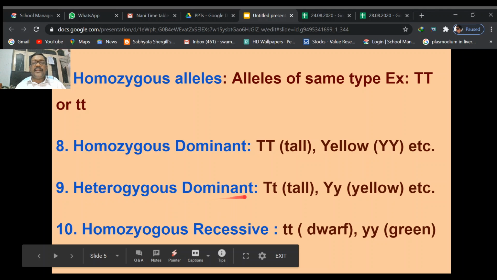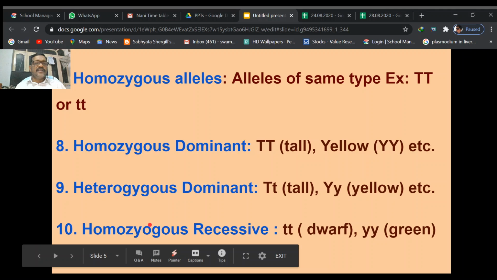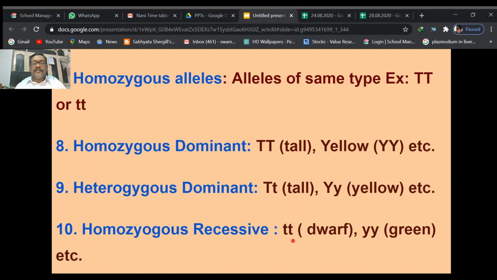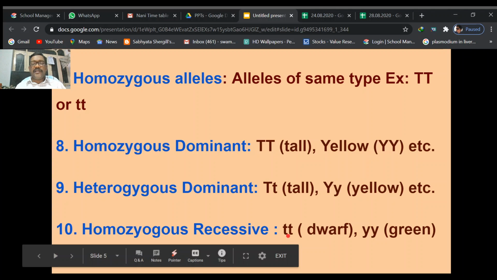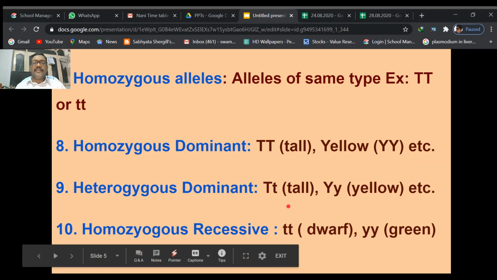Capital T and capital Y alleles are dominant in them. So during the heterozygous condition, if the dominant allele is there, the dominant character is expressed in that organism. The recessive alleles are not expressed. So homozygous recessive means those alleles which can express themselves only when they are in homozygous conditions. For example, small t, when do we get the dwarf plant? If the capital T is there, tall plant. If the capital T small t is there, in heterozygous condition also it is a tall plant. But when do we get the dwarf plant or short plant? Only with homozygous recessive alleles. If two recessive alleles are there, then we can get the short plant or dwarf plant in this case.